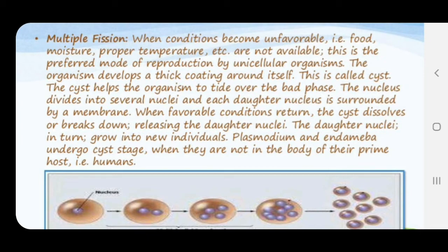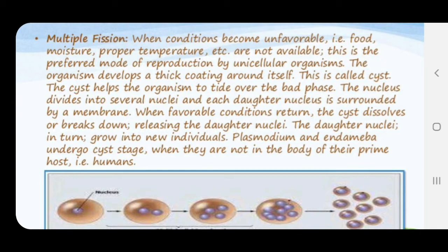The nucleus divides into several nuclei, and each daughter nucleus is surrounded by a membrane. When a favorable condition returns, the cyst dissolves or breaks down and releases the daughter nuclei. The daughter nuclei in turn grow into new individuals.